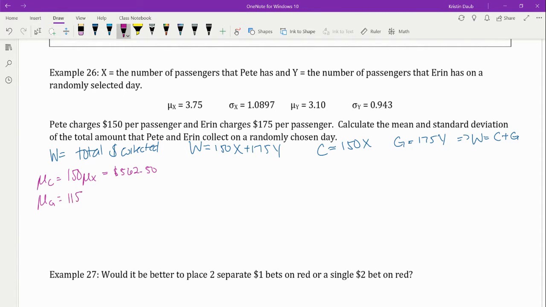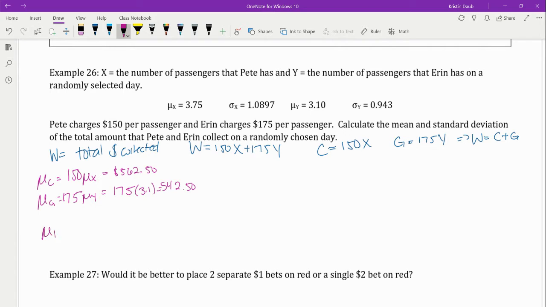So this is going to be 175 times mu of y, which is 3.1. I have that value written up above. That would be 542.50.